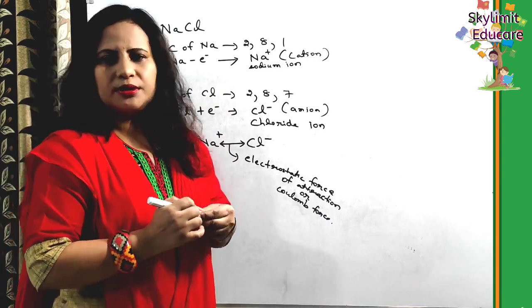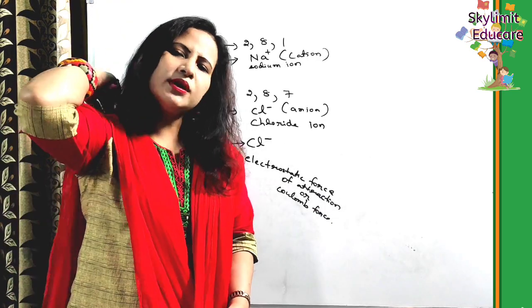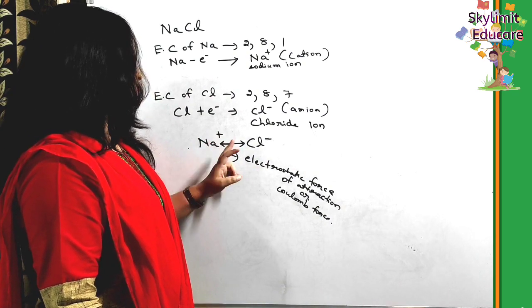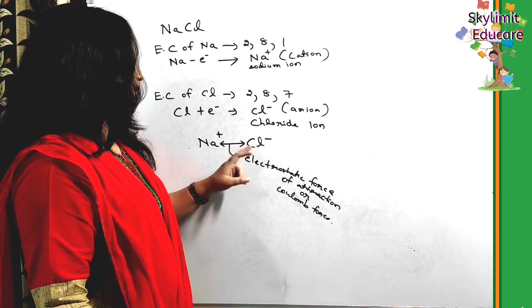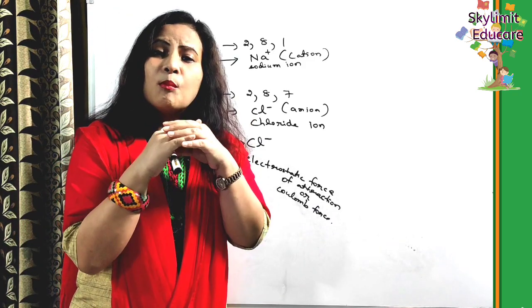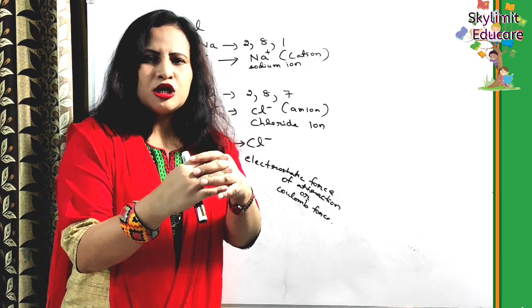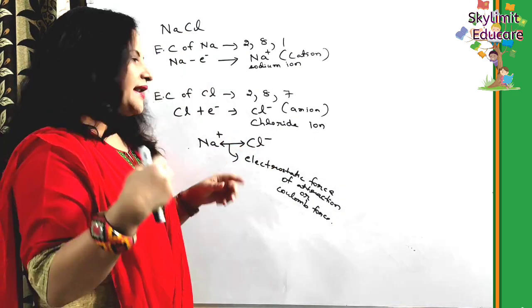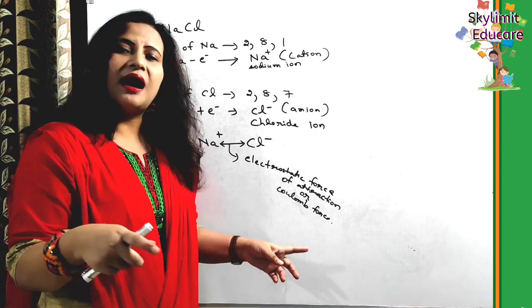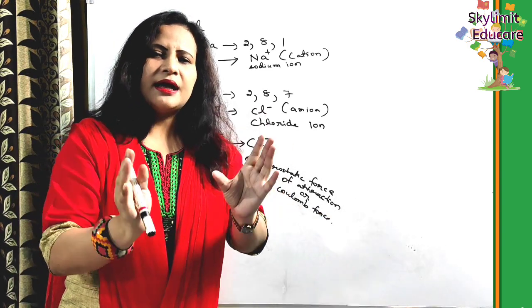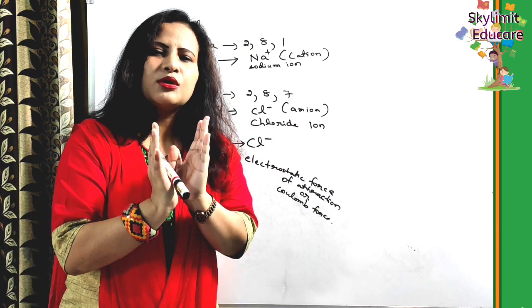The unit of charge is the Coulomb, so it is also referred to as the Coulomb force. This electrostatic force of attraction holds the sodium ion and the chloride ion together as a sodium chloride molecule. This is the bond that exists between the sodium ion and the chloride ion, helping them to form a molecule of sodium chloride.